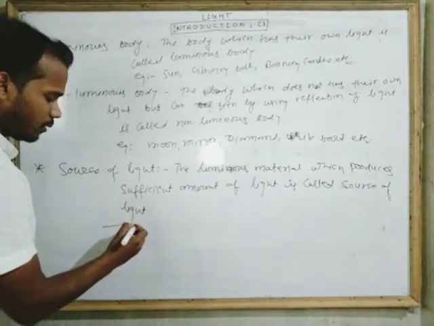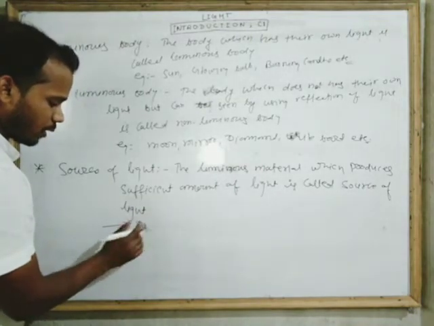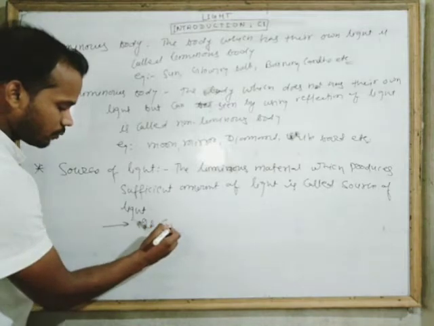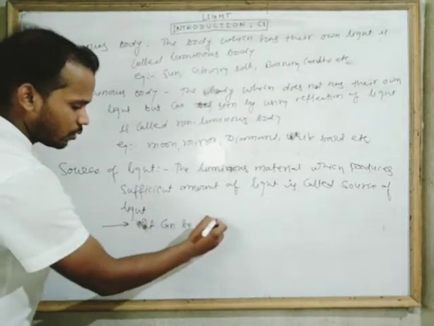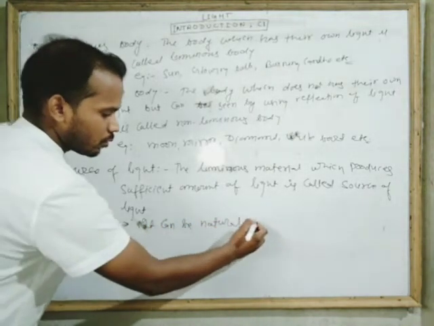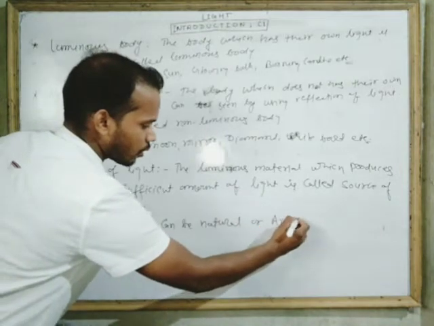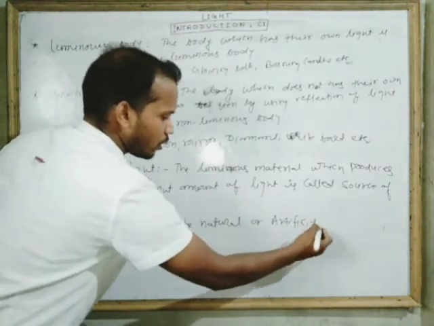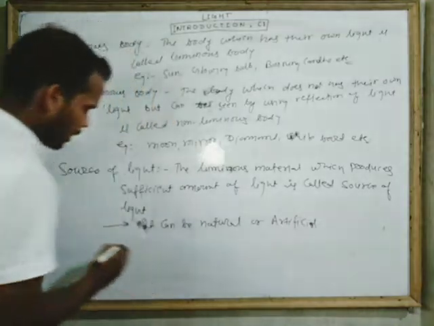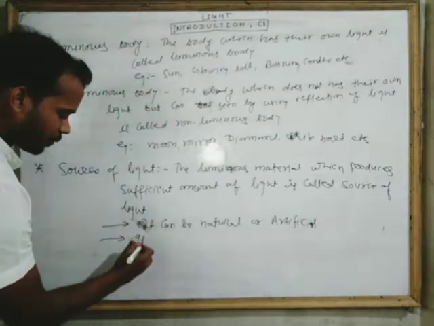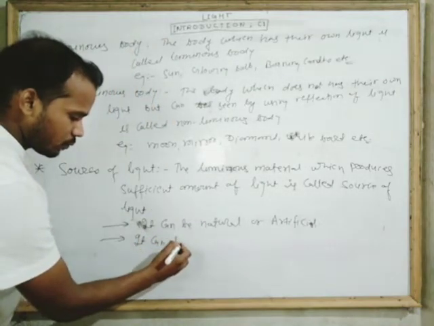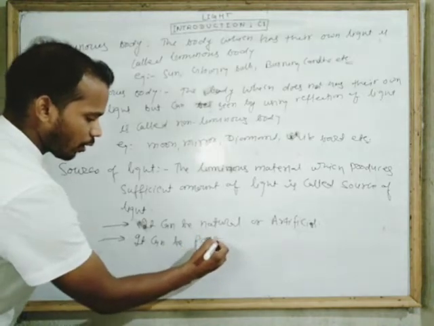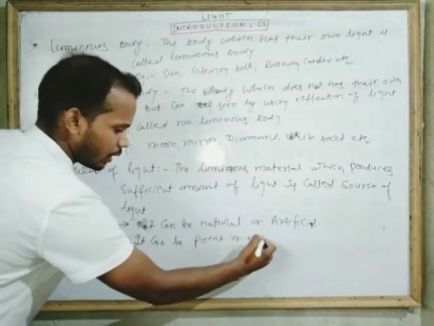It can be natural or artificial, and it can be point or extended.